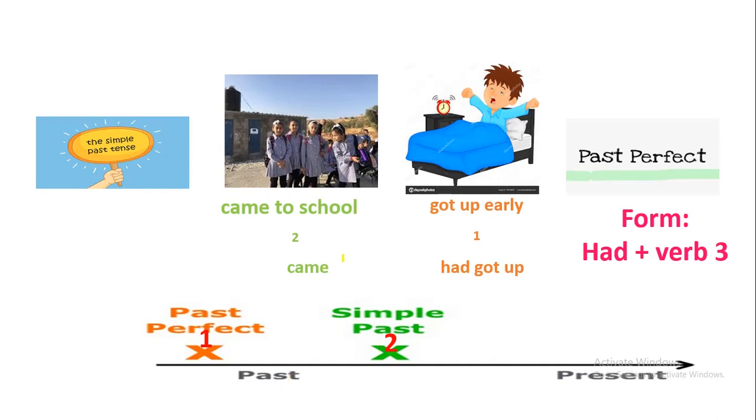The first one, got up, should be had got up because it is number one. It is past perfect. The second one is just came. It is in the past simple tense. Here we are talking about the past perfect tense. The past perfect tense is a tense that happened before another one.